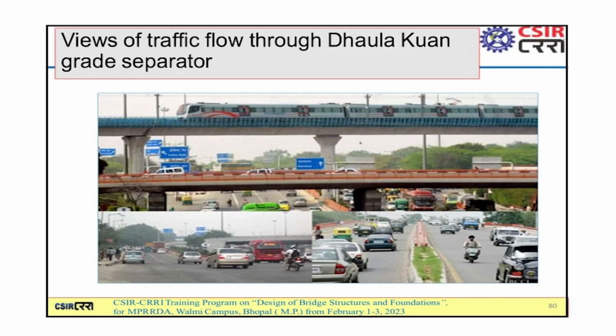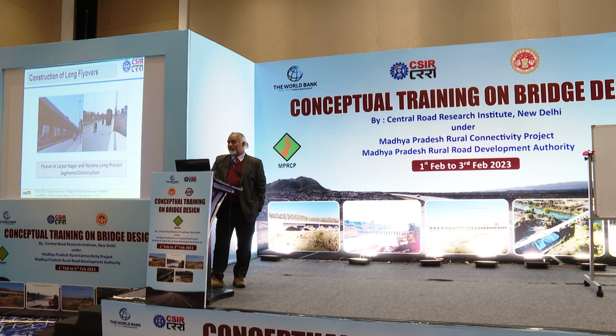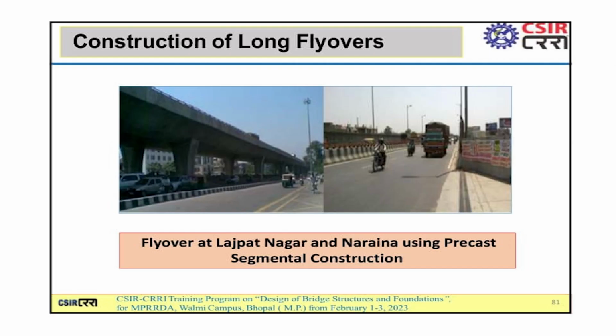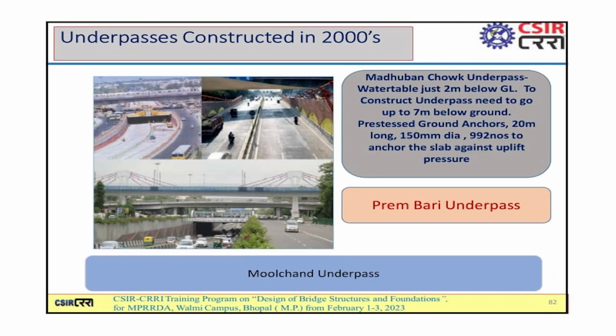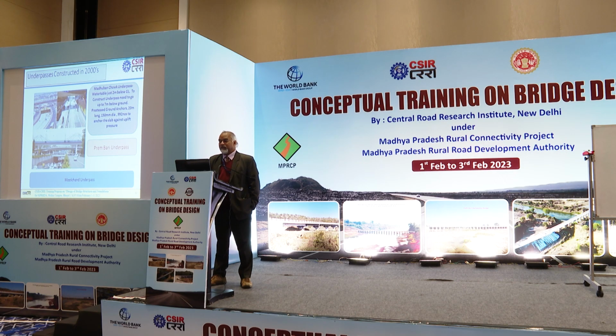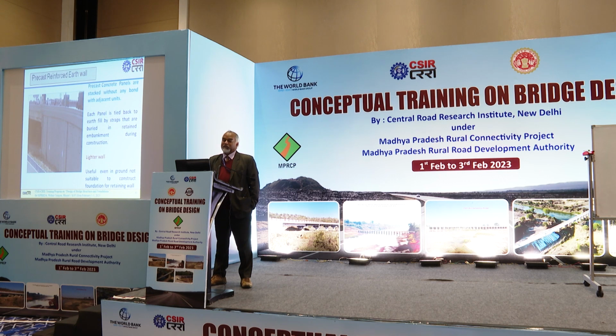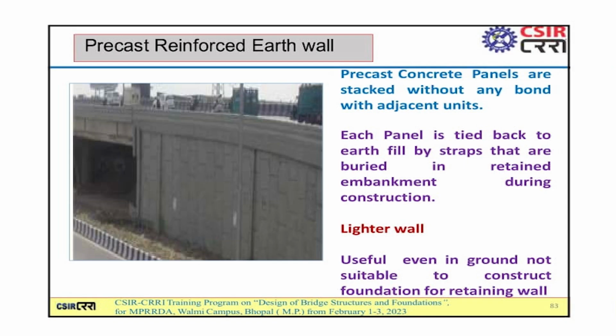You see the huge traffic going on. Dhaula Kuan grid separator was constructed. Long flyovers, 2 km, 3 km, 4 km in length, were constructed. Underpass construction was also done in 2000 at several locations in Delhi. Precast RE wall was used for the first time at different locations.